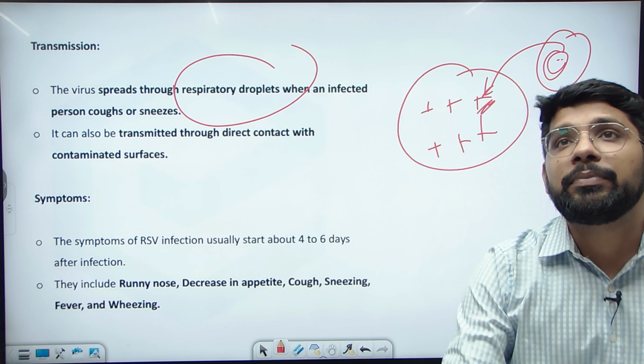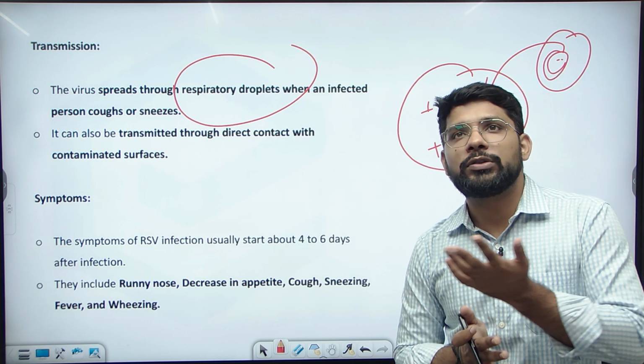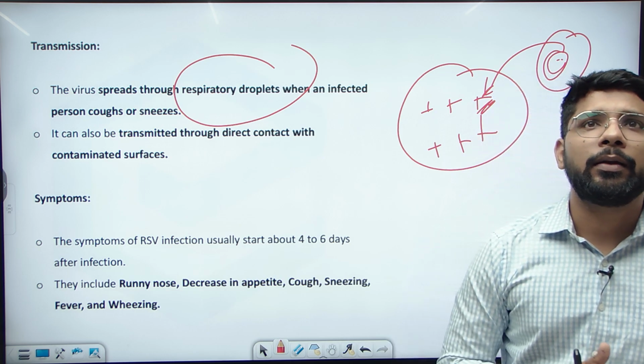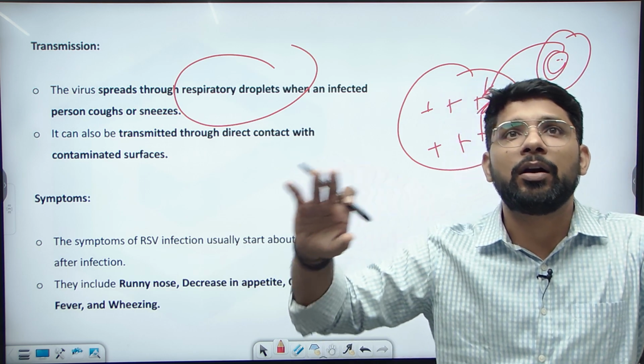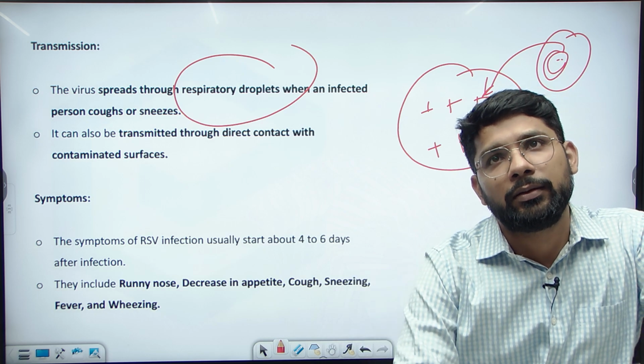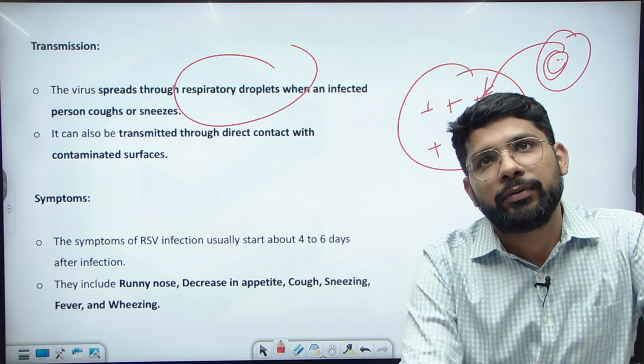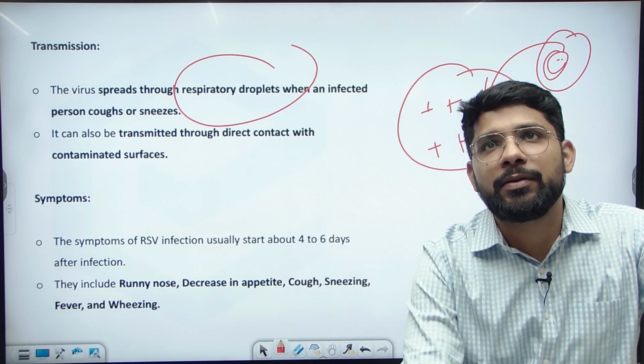And its symptoms appear after 4 to 6 days, maybe after 1 week, and there is a decrease in appetite, cough, fever, and wheezing. These are symptoms of the RSV. So this is about the RSV.